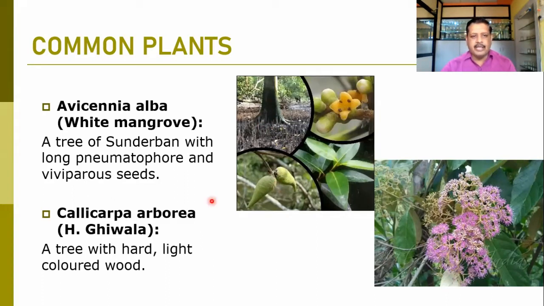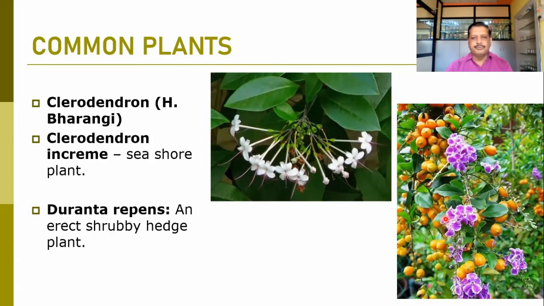Then Callicarpa arborea. It is commonly known as Givala. And here you can observe the beautiful flowering of this plant, a tree with hard and light colored wood, which can be used as good timber. Here you can observe the Clerodendrum. Clerodendrum inerme is a common hedge plant, which we call bad in Marathi. So it is a hedge plant. See the exserted androecium, which is the typical character of this member.